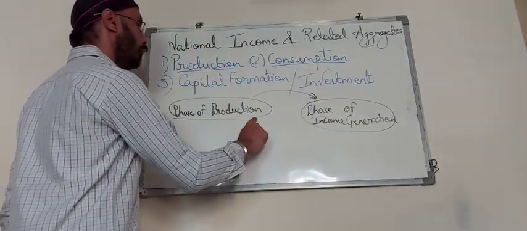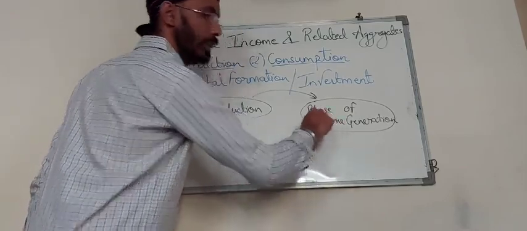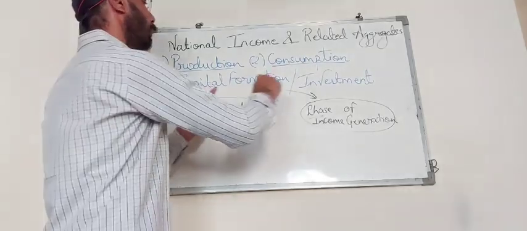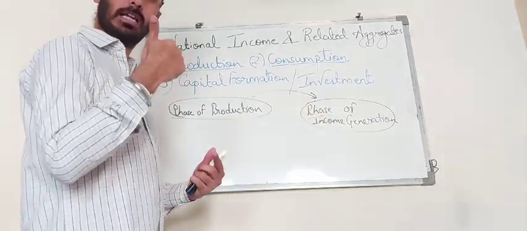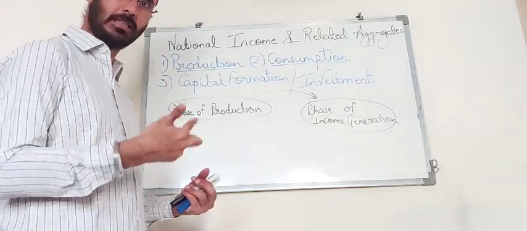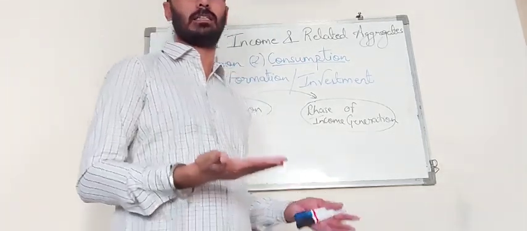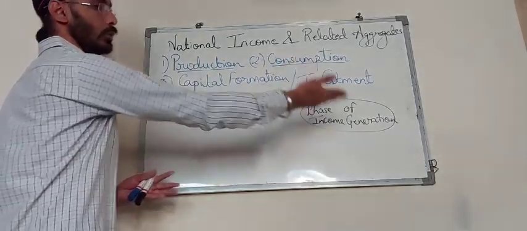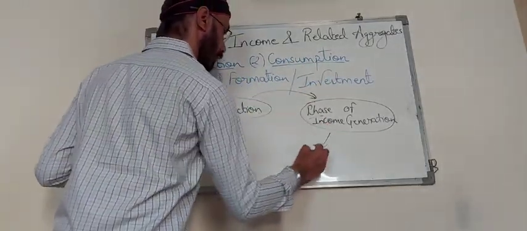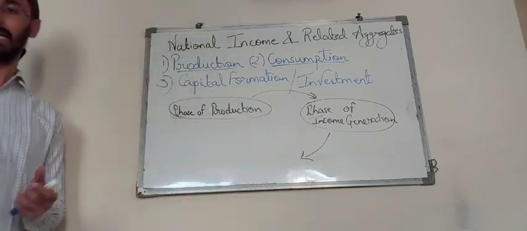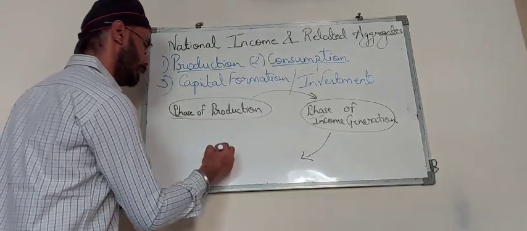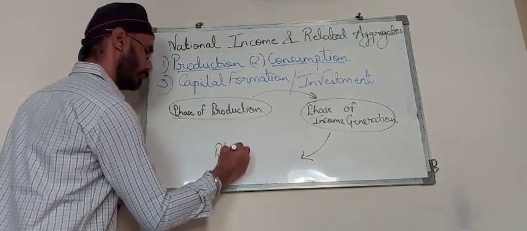So the production phase leads to the income generation phase. Because of our contribution to the production sector, they provide us various incomes in the form of rent, interest, profit, wages, and salaries. These are the reward for contributing to the production process. And when this income is generated, it is obvious that it will lead to the phase of expenditure. What will we do out of this income?